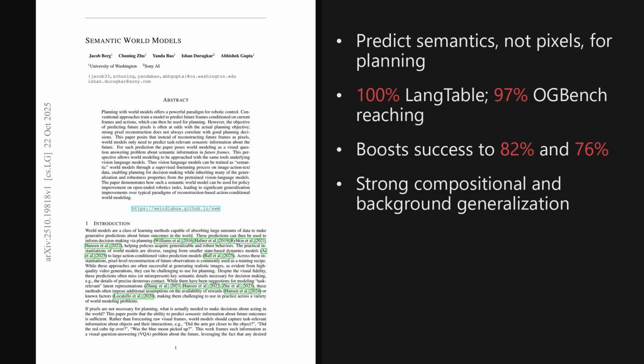Okay, 2 takeaways stand out. Predicting future semantics with action-conditioned questions aligns the model with decision-making, and that alignment delivers big gains in planning success and generalization over video reconstruction and offline reinforcement learning. The broader implication is simpler, more data-efficient robot control by leveraging pre-trained vision language models.